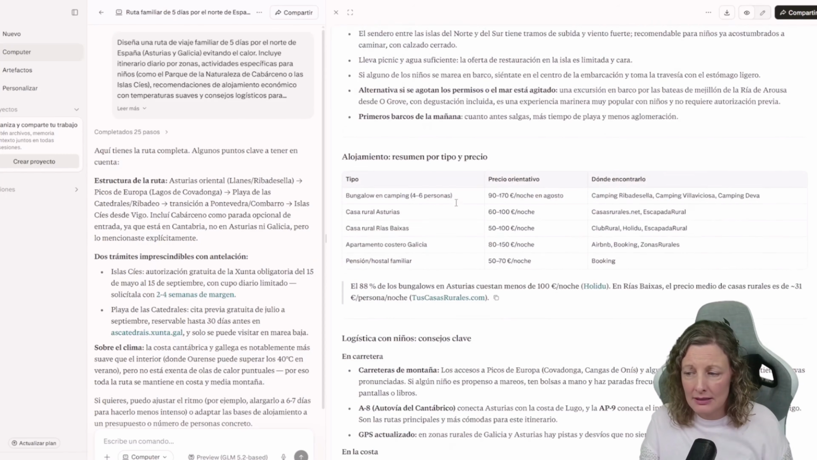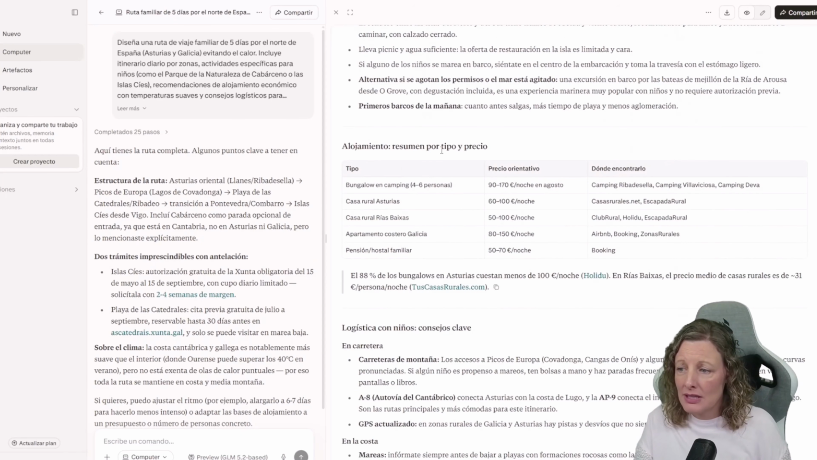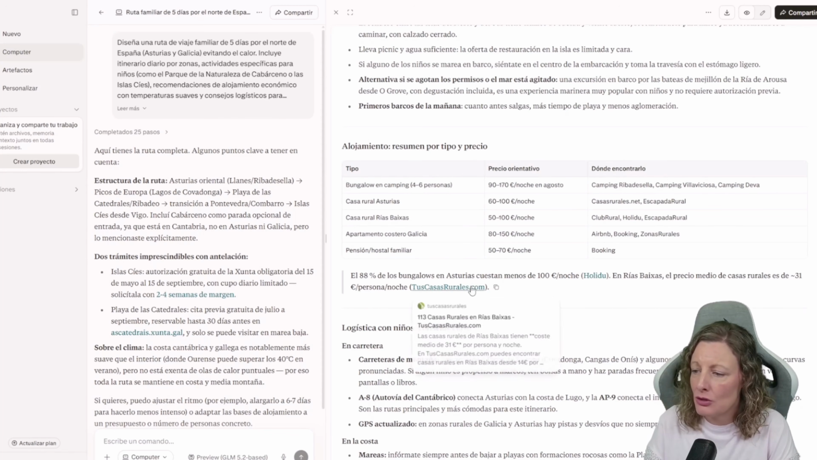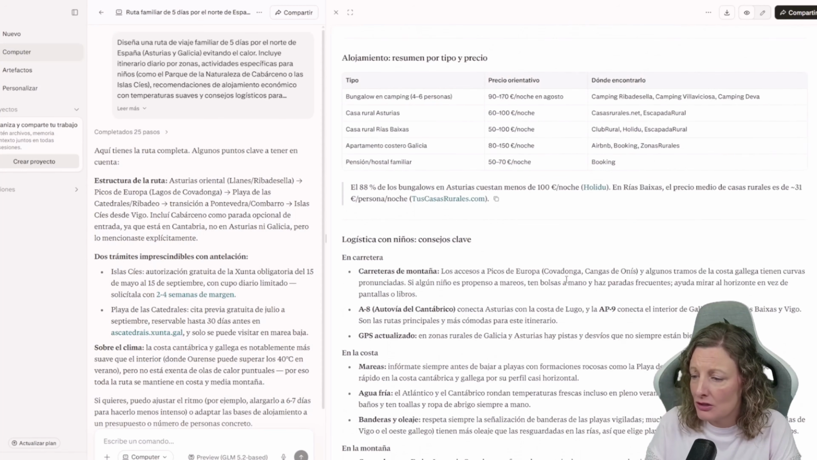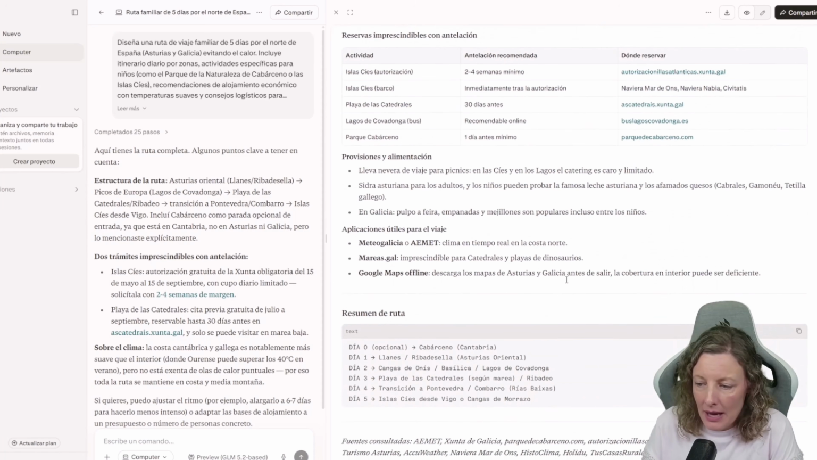I find it fascinating. Accommodation, summary, type, and price. It even gives us a summary table. I mean, I used to make this myself with pen and paper or in an Excel sheet. 80% of the bungalows cost less than 100 euros per night, and so on. I don't know what you all think, but my next trip, I'm definitely going to plan it with Perplexity.